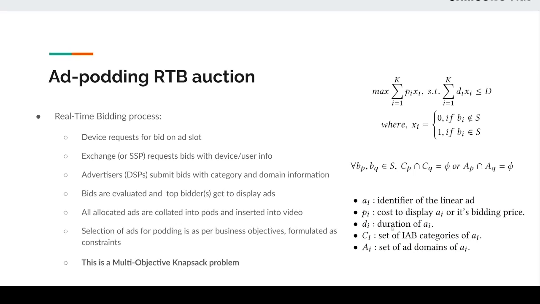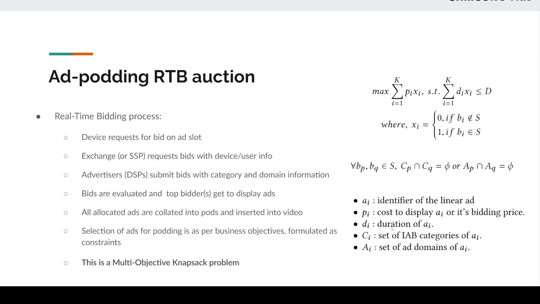DSPs then reply with their bids and creative metadata matching with the targeting criteria as part of the bid response. Among the response attributes are creative IAB category and domain information. These received creatives are then evaluated based on their bid values, and some are selected for podding. The resulting pod is then inserted into the video for impressions.